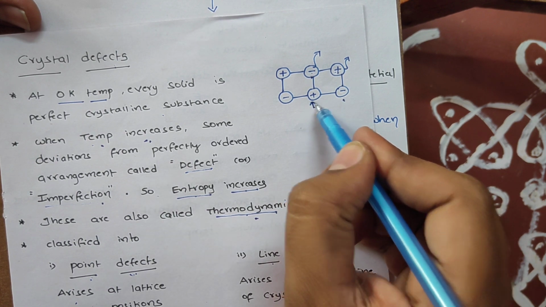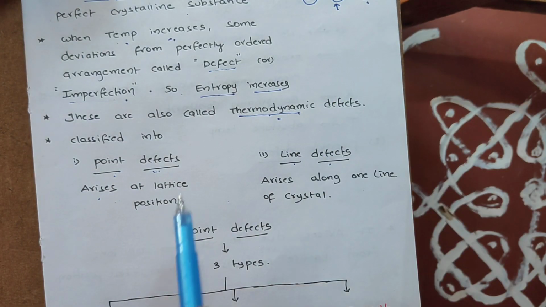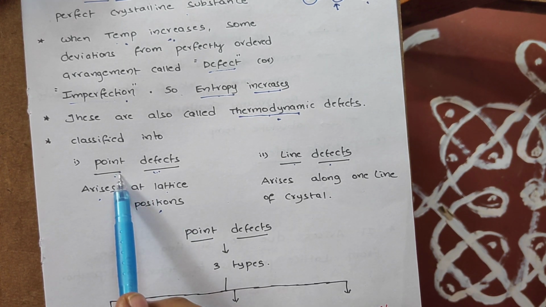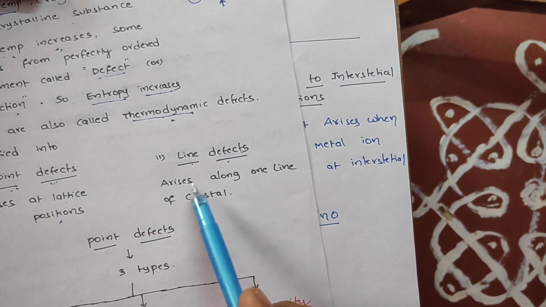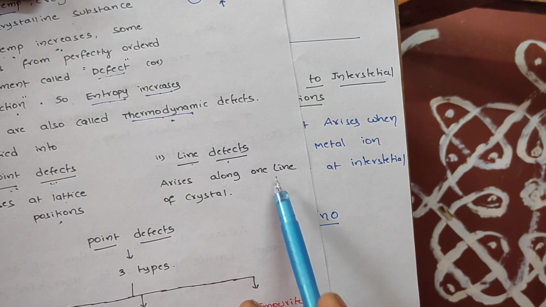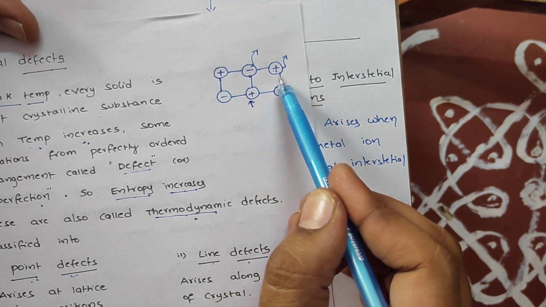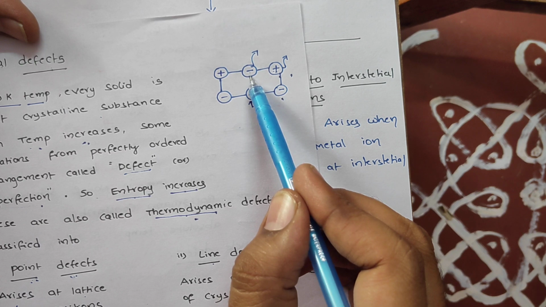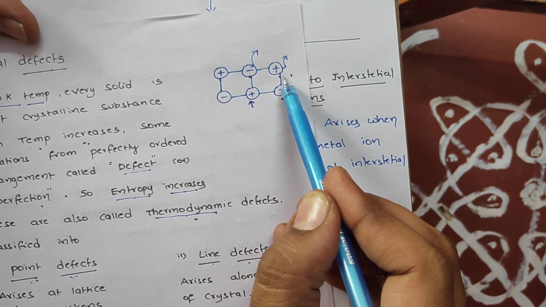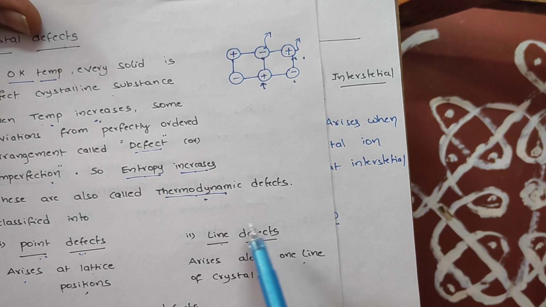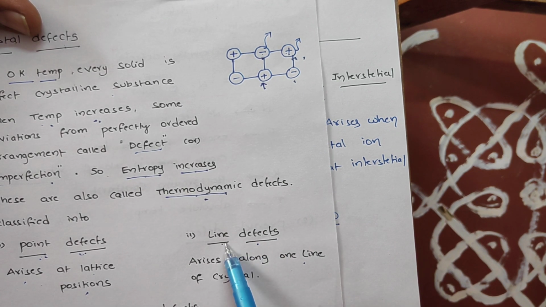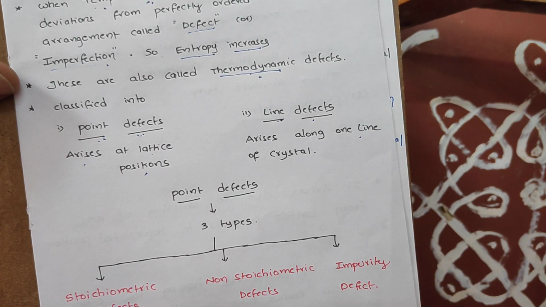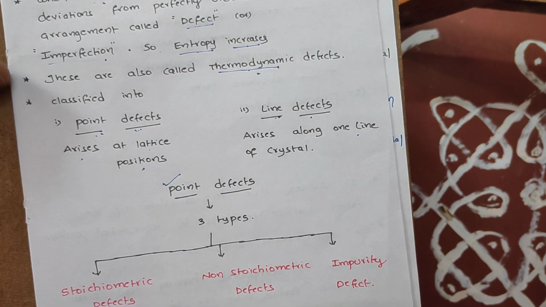Only one lattice position. So if the defect arises only at one lattice position, that defect we call point defect. Students, if that defect arises along one line, so along one line we find deviations. Okay, so Cl minus ion missing here, Na plus ion missing here. So if we find defects along one line, such defects we call, students, line defects. But students, in this particular chapter, we are interested to discuss only point defects.